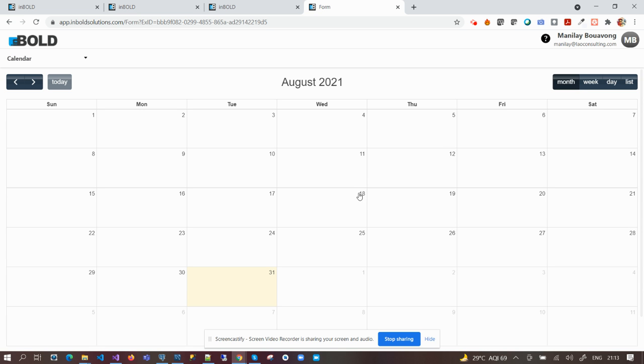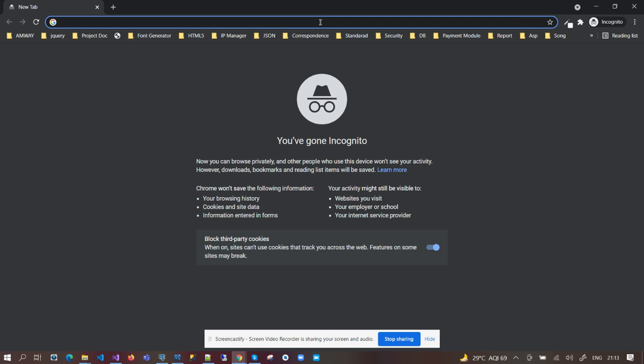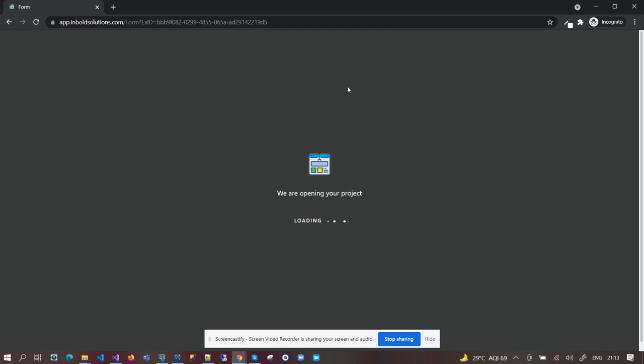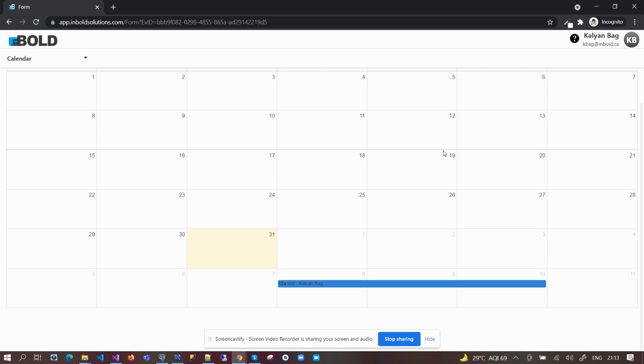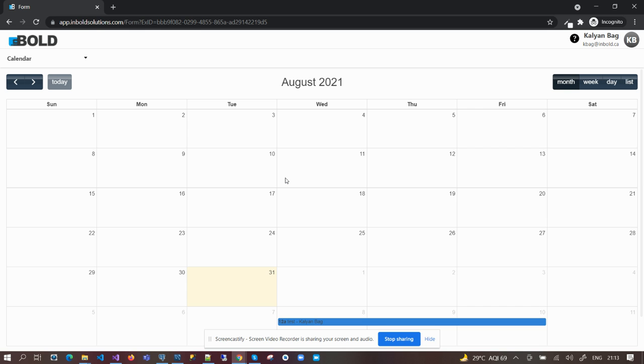See here, the leave request is there, but if I go to another employee login, I can add my email ID here. For testing purposes, this is my email ID, and I requested one leave, and that leave was approved by Manali herself.